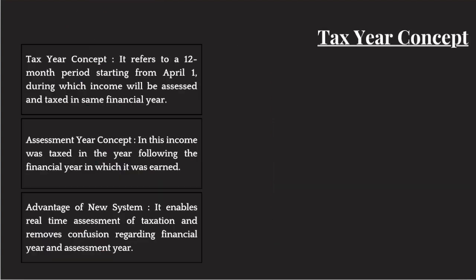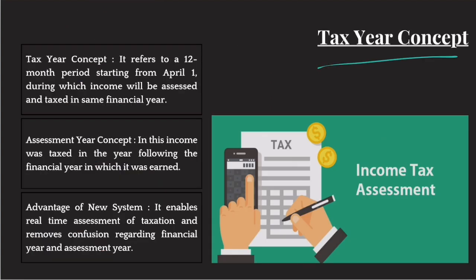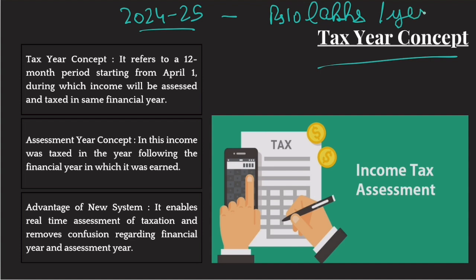Okay, let's talk about this. So what is this tax year concept? Look, earlier, let's suppose your income for the year 2024-25 was 10 lakhs per year.